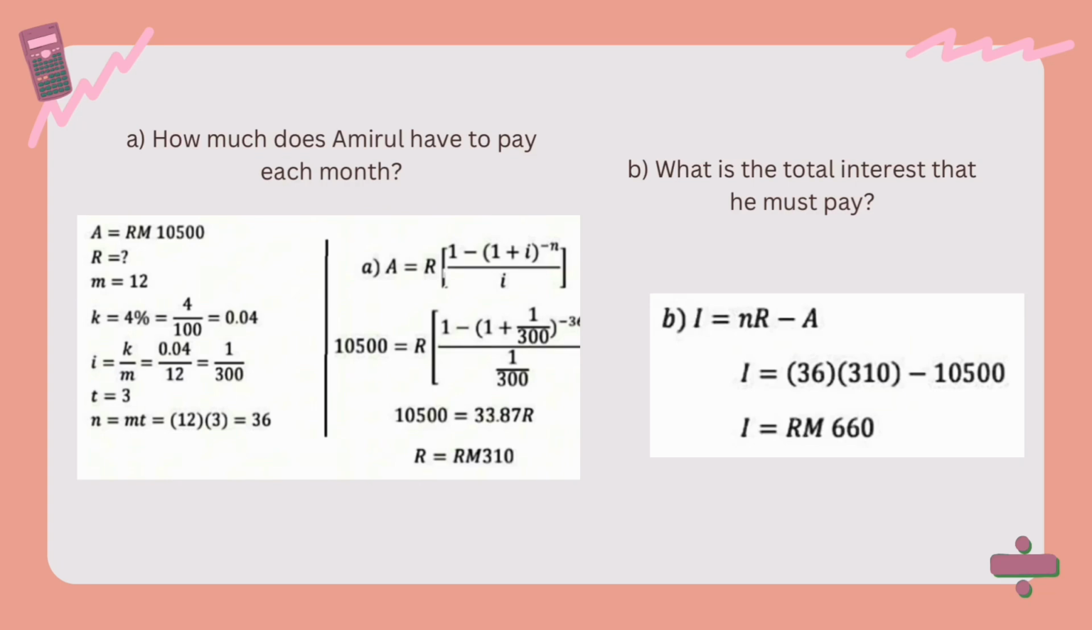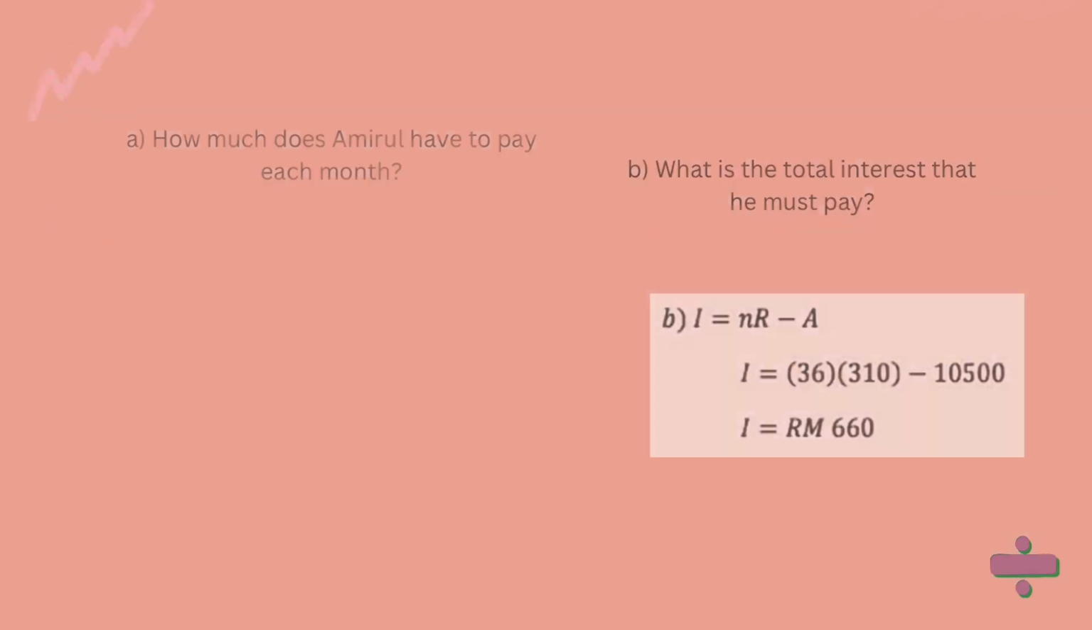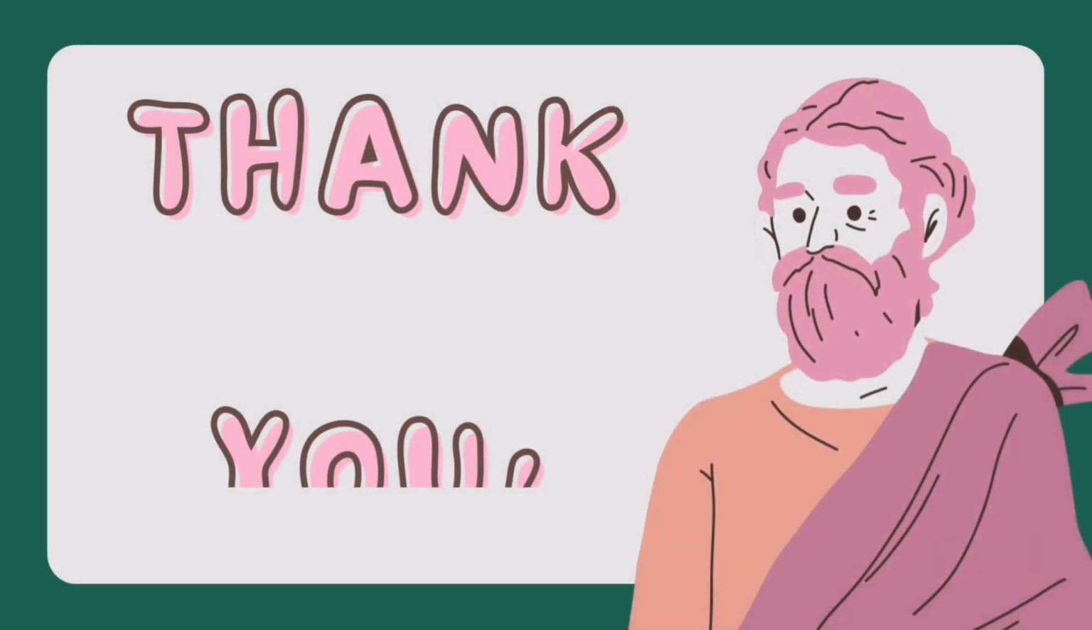Next, B is what is the total interest that he must pay. For B, in order to calculate the amount of interest, we can simply use the formula I equals nR minus A. And from that, we know that the amount of interest is 660 ringgit. So that's all.